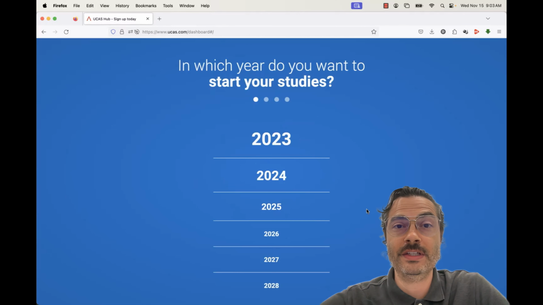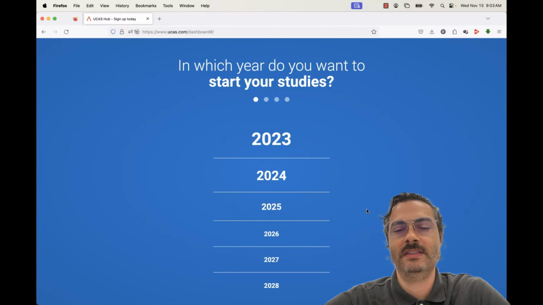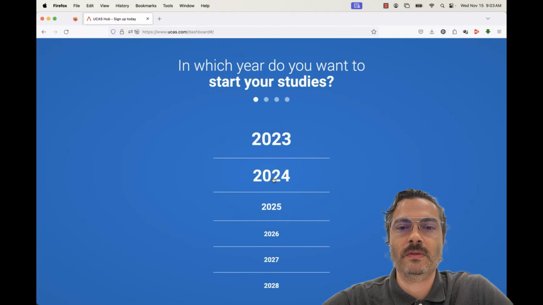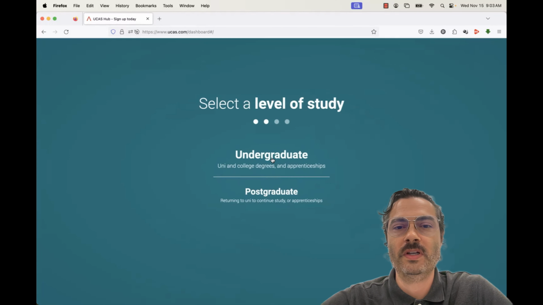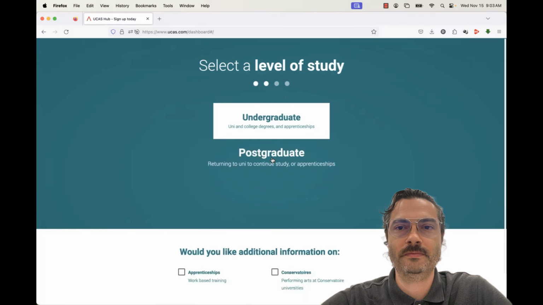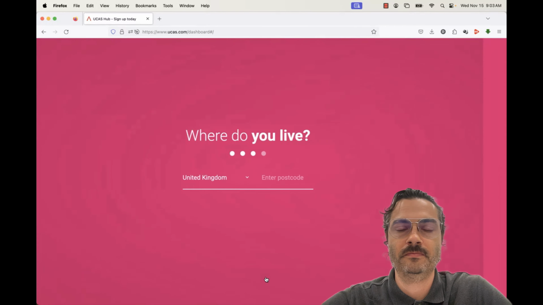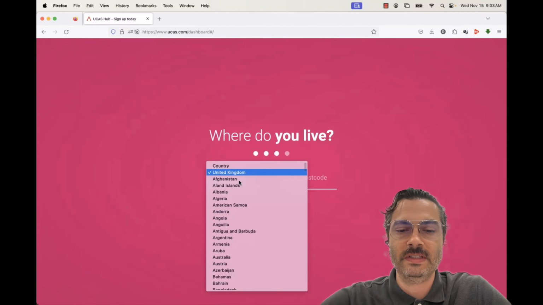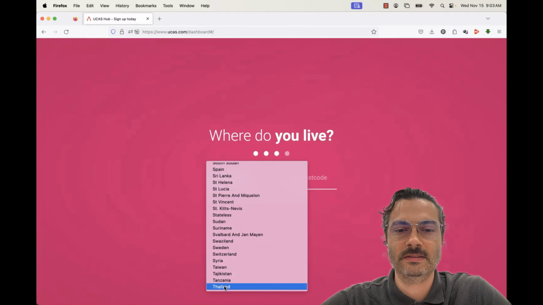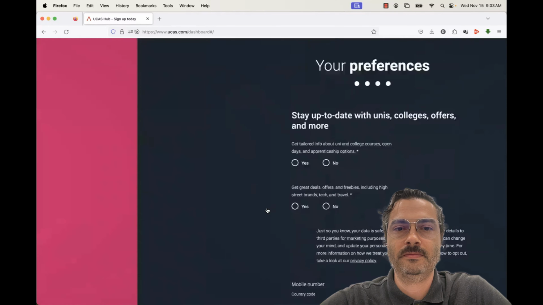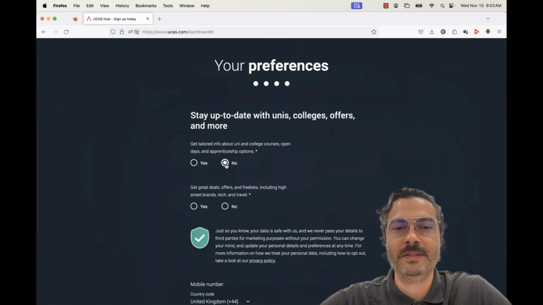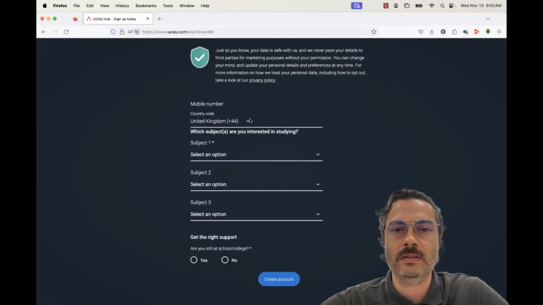We need to choose the year that we're starting our application. This is 2024. We're an undergraduate student. We'll skip these buttons down here. We live in Thailand. And we'll skip the spam for now. And it's asking for these numbers, but we don't have to put one here, I believe.